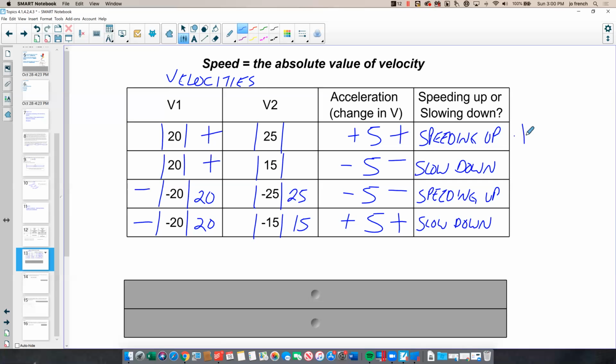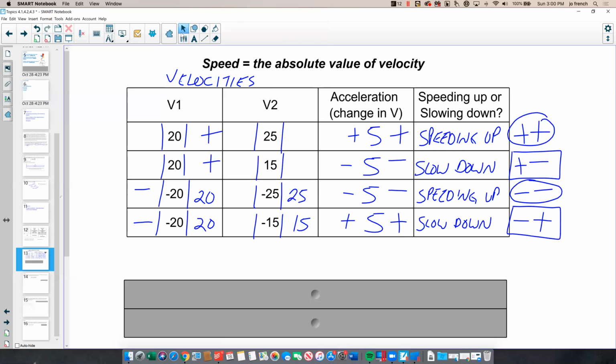So I had two positives for velocity and acceleration, then a positive and a negative, and then two negatives, and then a negative and a positive. The times when I was speeding up were here and here, two positives and two negatives. And when I was slowing down, I had a positive and a negative, different signs for the two measurements.